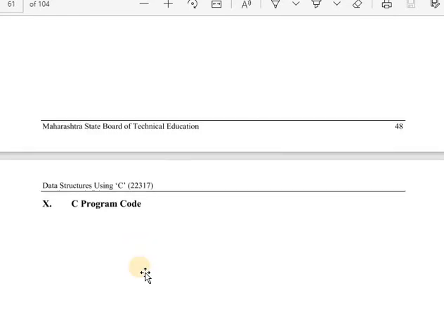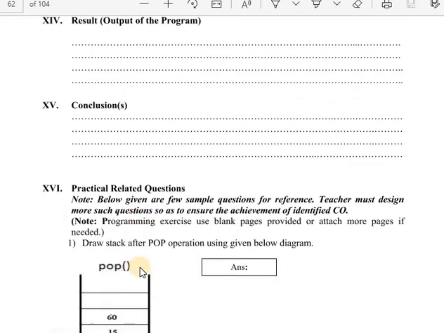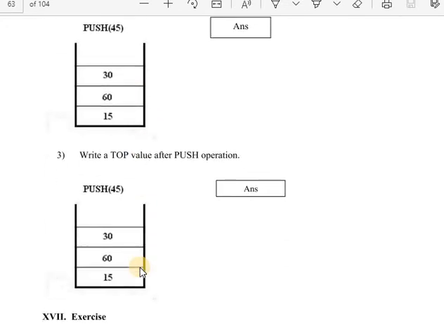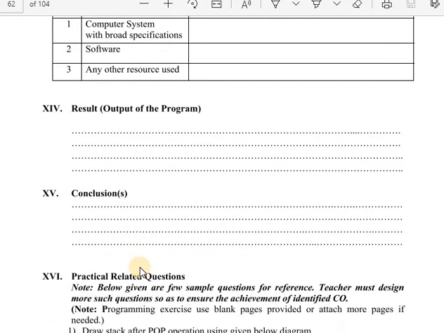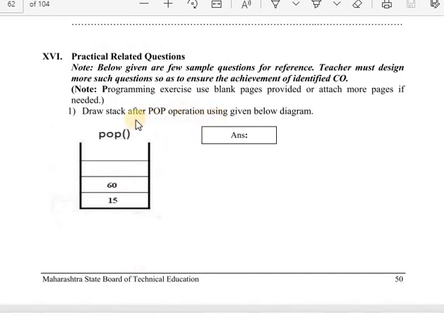After the algorithm and flowchart are completed, write down the program and output. Then complete your table, result, and conclusion. After that, in the practical-related questions, there are 3 questions. Let's solve them. They only ask you to show diagrammatically how pop operations work. In that, these stacks are given. The question is to draw the stack after the pop operation using the diagram given below. This diagram is drawn in this area, but it says the pop operation is done.